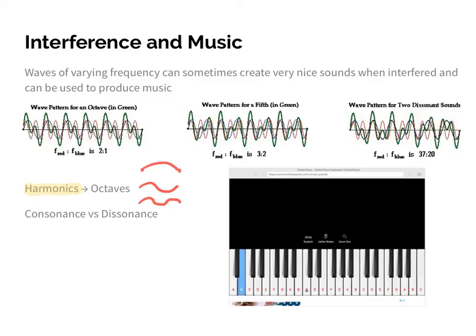We do the same thing with the B. B, again, 8 keys apart, B, B. So again, our harmonics are just the different standing waves that are representing those different notes. Then again, where that word octaves comes from is basically how far away those keys are from each other. In terms of the frequencies, when we play these different things together for an octave, you're always going to have a frequency that's a whole number multiple of whatever that harmonic is. So for example, if this was 40 hertz, the next one would be 80, and then it'd be 120, and so on and so on. The frequencies of those harmonics or those octaves are always going to be whole number multiples of whatever that fundamental frequency is.